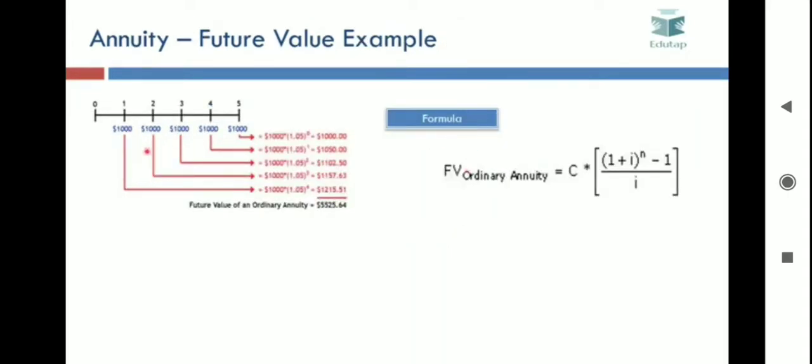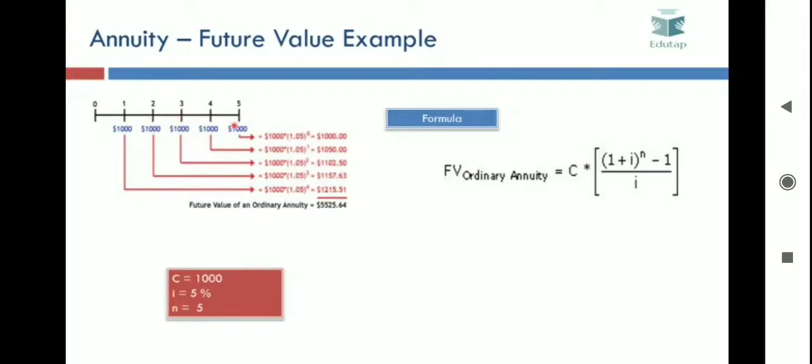Now let's try to solve this problem using this formula. If we take this annuity as an example, your C would be 1000. That is, you are investing 1000 at the end of each period. I is equal to 5% because your rate of interest is 5%, and n is equal to 5 because the total number of investments or payments is 5.